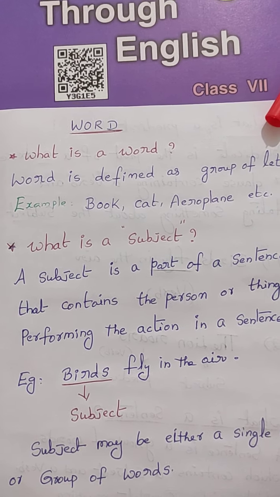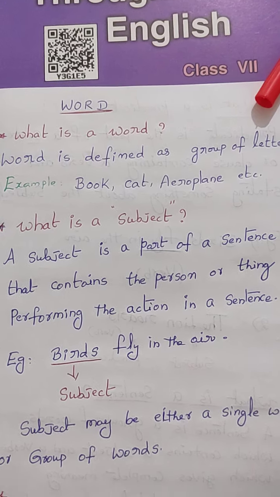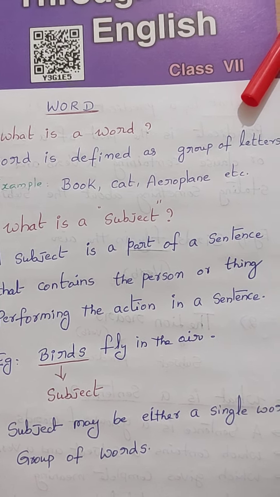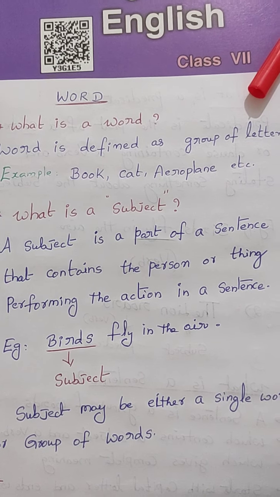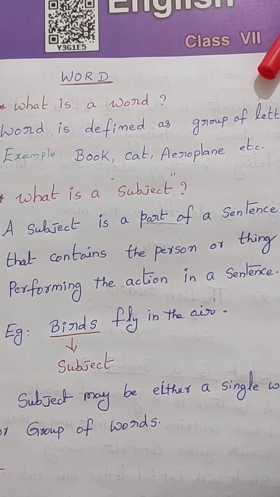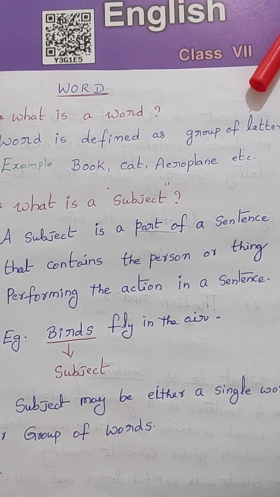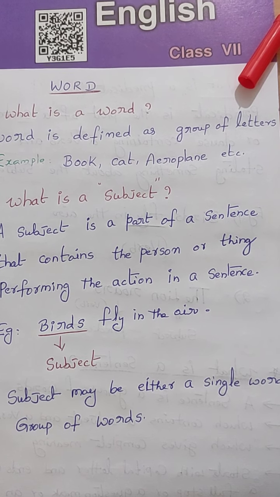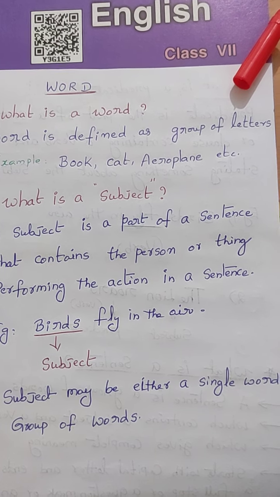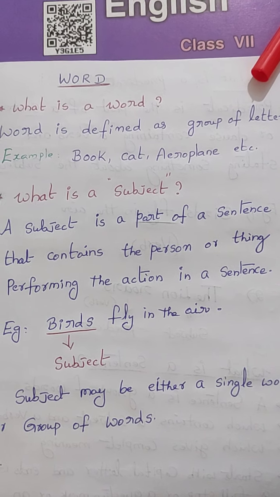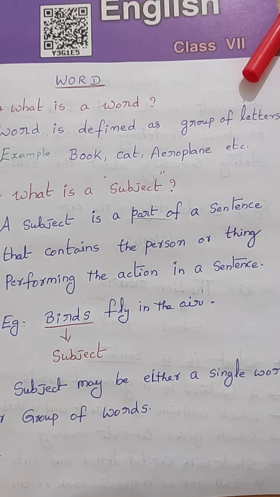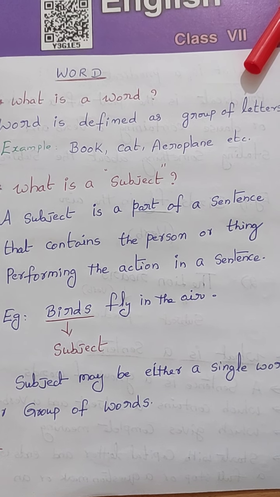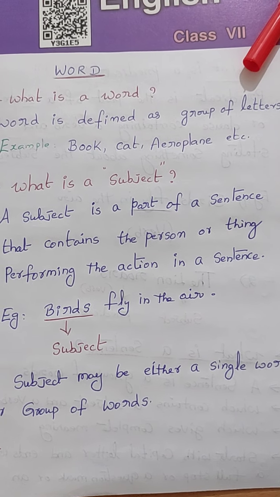See the definition. A word is defined as a group of letters. Example: book, cat, aeroplane, etc. By this we can understand that a word is a group of letters which gives some meaning also.